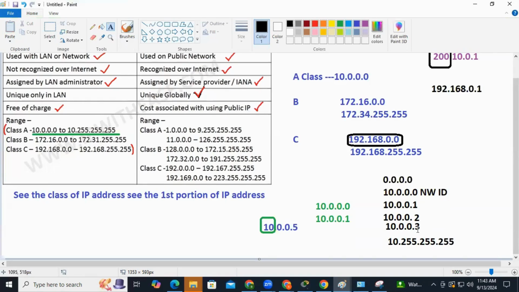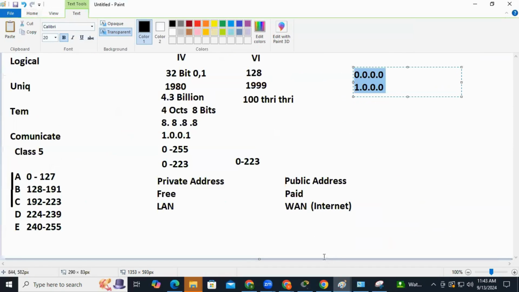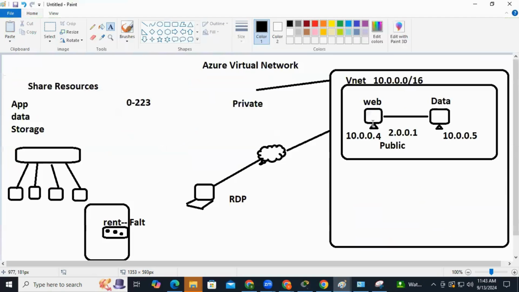So here 1, 2, 3, and what is the next IP address which you're going to get? IP address 4, and that IP address 4 is going to be assigned to your web server. And the next IP address which you're going to get for another machine is 10.0.0.5. Right?